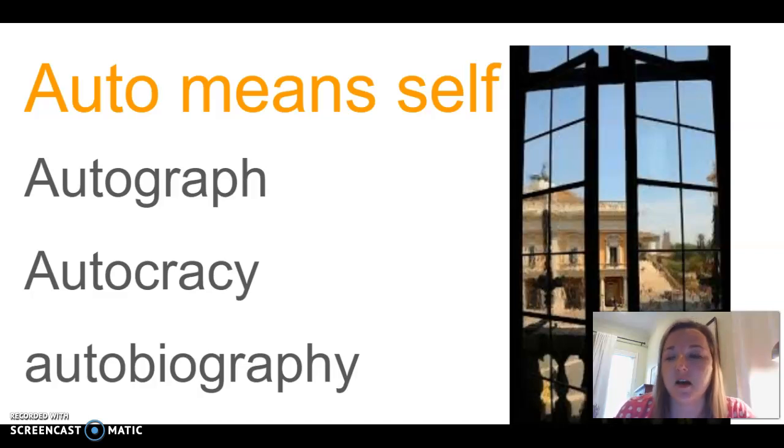Okay. Another word kids often ask me about is automobile. And how automobile became related to self was that before the automobile was invented, people had to have horses or other living things to move their transportation, right? They had to have something else move it. And in the automobile, it was something that you could travel in by yourself, and that with the help of the machine, you could drive yourself. And so that's how automobile came to be connected to the auto part in the word automobile.